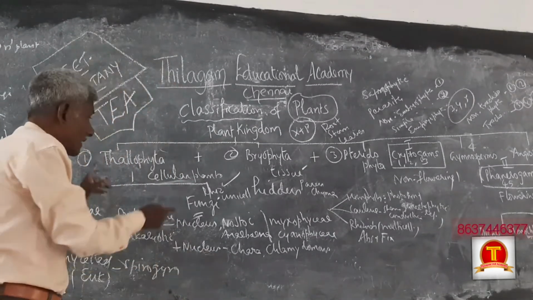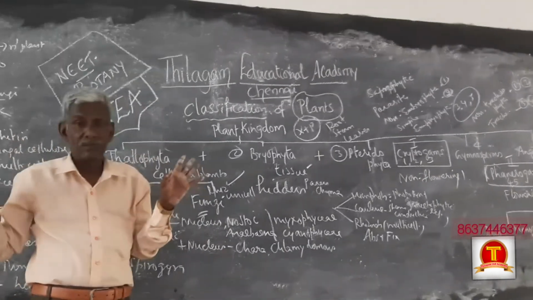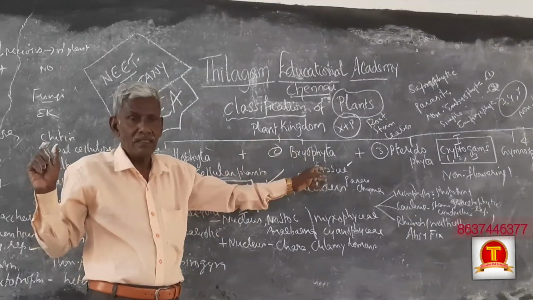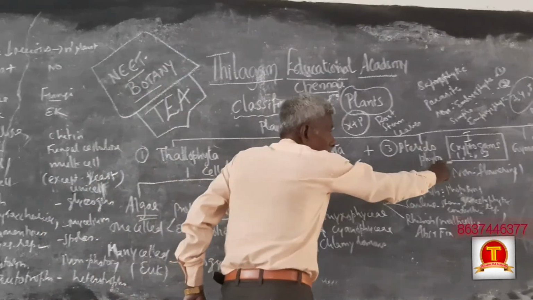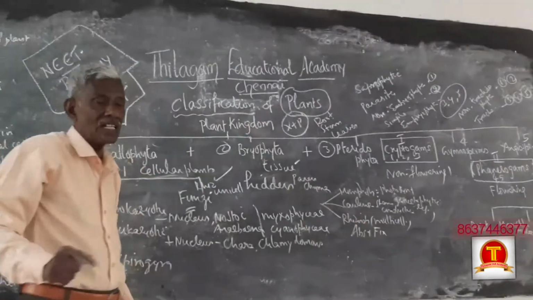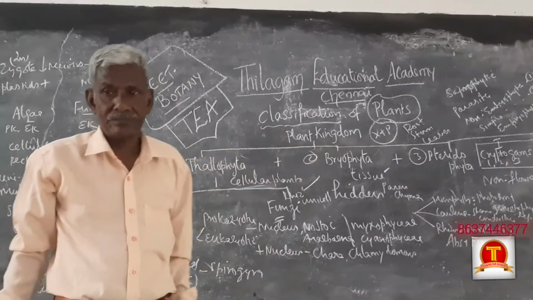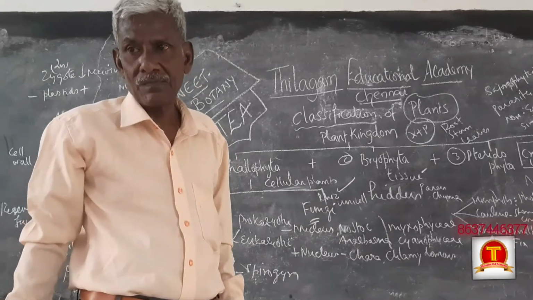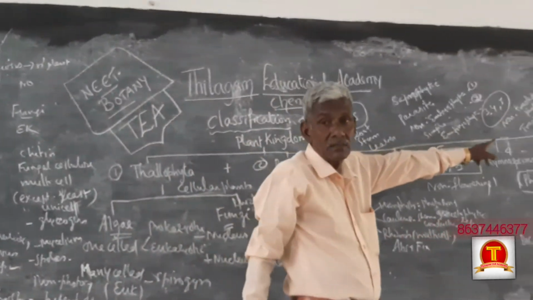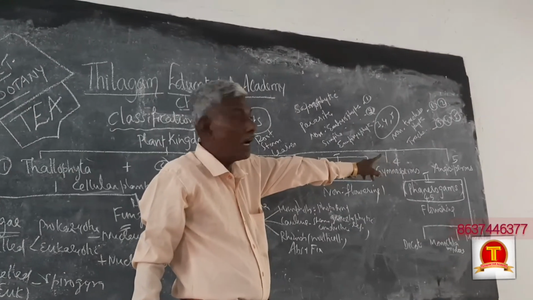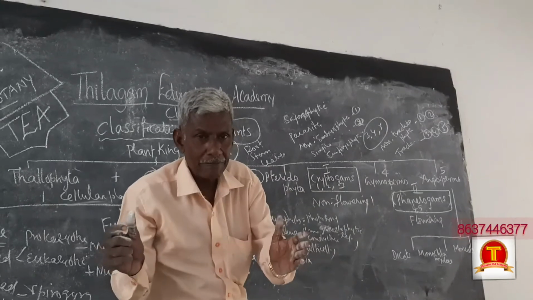I told you, whatever I write first on the right side is primitive, and what I write on the left side is advanced. So cryptogams include 1, 2 and 3. In this, advanced means 3 and primitive means 1. Embryophyta or tracheophyta are 3, 4, 5, and in that also we can split.